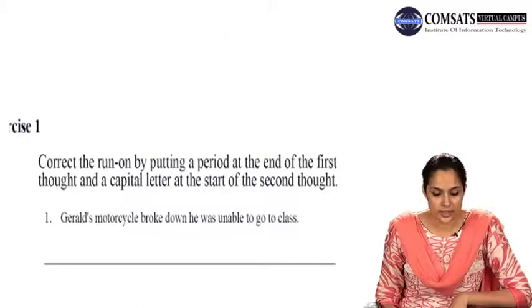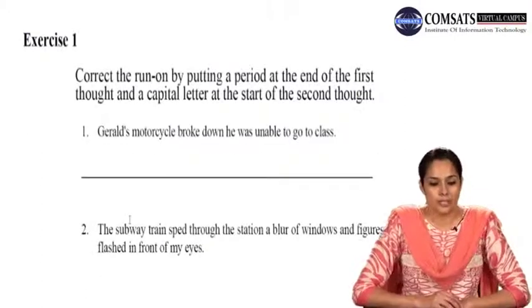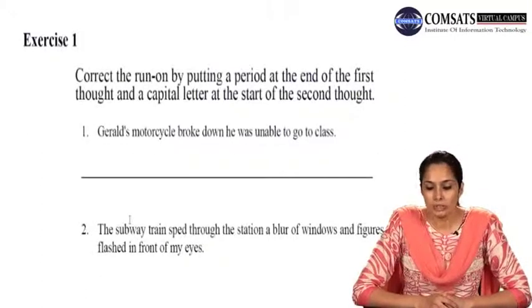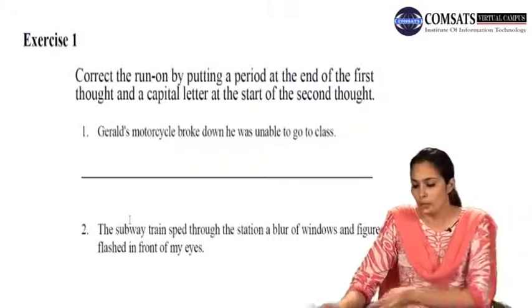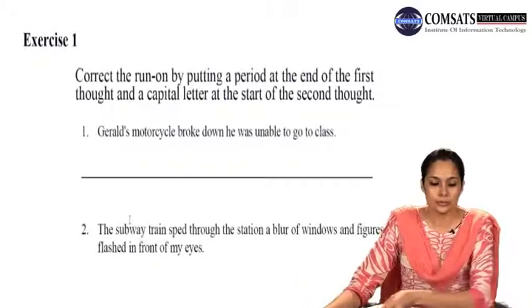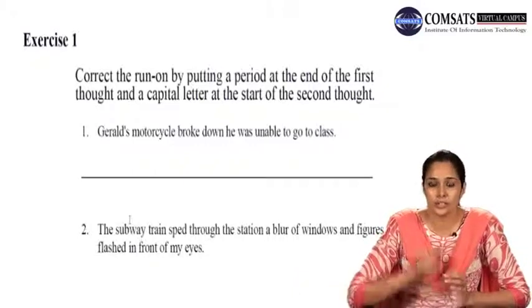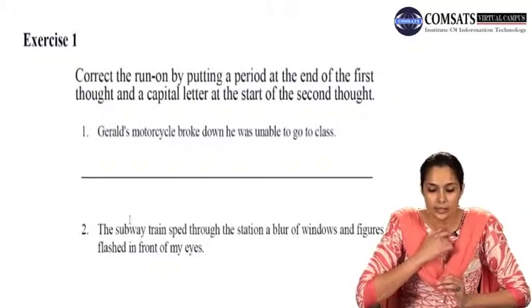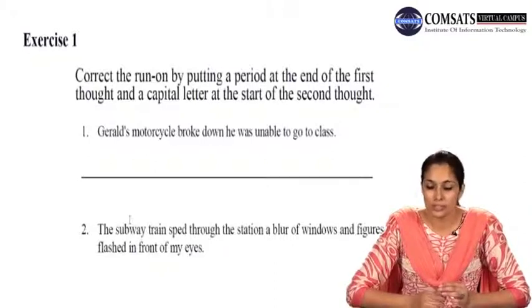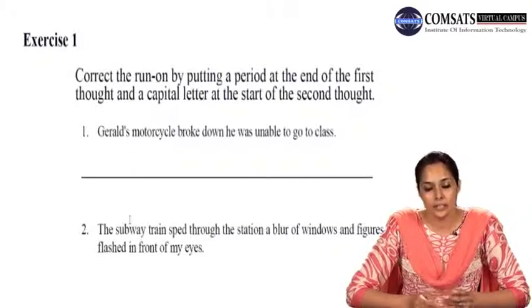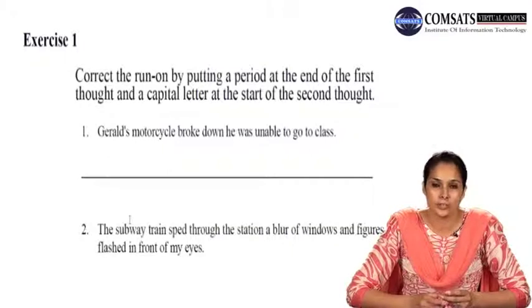Now let's look at this exercise number 1. This is correct the run-on by putting a period at the end of the first thought and a capital letter at the start of the second thought. Now what you have to do here is that you simply have to identify the two thoughts and see where the comma will come and where the full stop. Basically, you don't have to use a comma here. You just have to separate both the thoughts by putting a period at the end of the first sentence and starting off the second sentence with a capital letter.